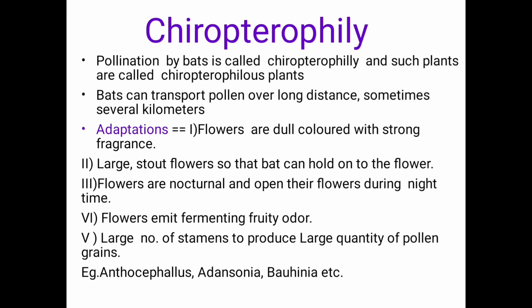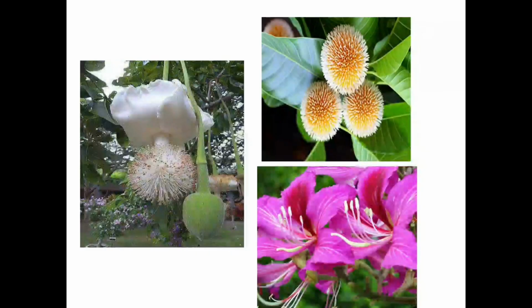Some examples are Anthocephalus, Adansonia and Bauhinia. These are examples of chiropterophilous flowers. We will see them in the next slide. These are some examples of chiropterophilous flowers. Anthocephalus means the kadam tree, Adansonia means the baobab tree, and Kigelia, the sausage tree. These are images of chiropterophilous flowers.